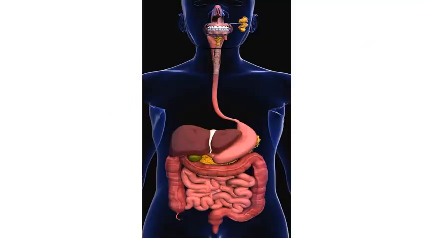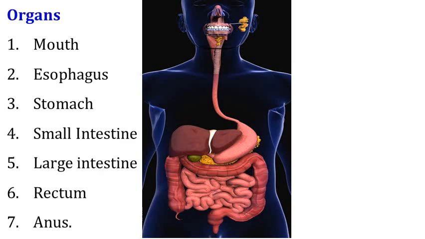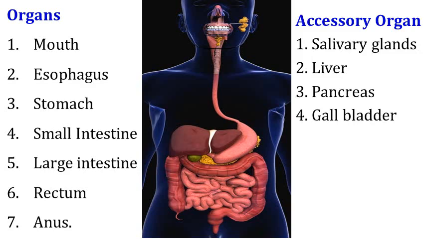We already covered the basic parts of our digestive system in our very first module of anatomy and physiology. So this is the picture of the digestive system, and the digestive system comprises organs like mouth, esophagus, stomach, small intestine, large intestine, rectum, anus. Along with this, there are some accessory organs such as salivary glands, liver, pancreas and gallbladder, which facilitate the process of digestion.